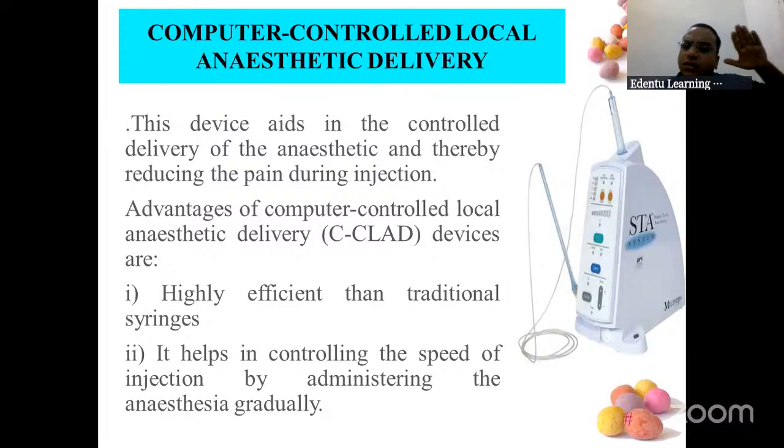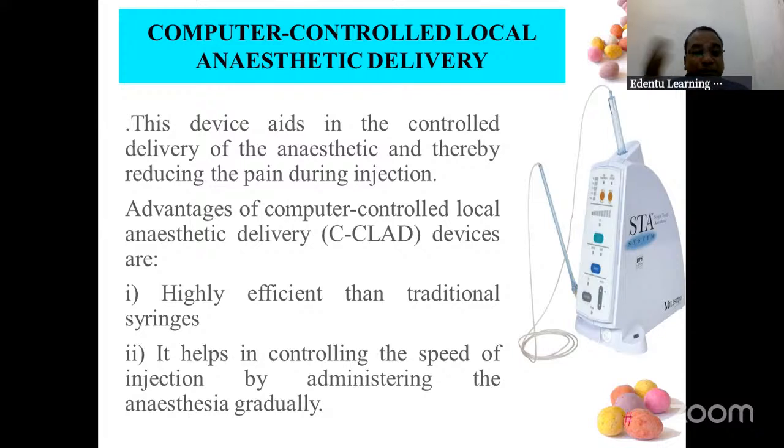So same way, when you press the pedal, and here switches are there, you can prefix it. It is for inferior alveolar nerve, it is for PSA, it is for infiltration. Basically, it is used for infiltration purposes. So once you switch that button, only that much amount of LA will be injected. Extra mLs will not come. And you can press the pedal, insert it, press the pedal, and a beep sound will come once it is done. So that is very effective, and there is no pain. It is just like insulin thickness syringes. So very, very small thing. So the patient will have no sensation, no feeling for that injection.